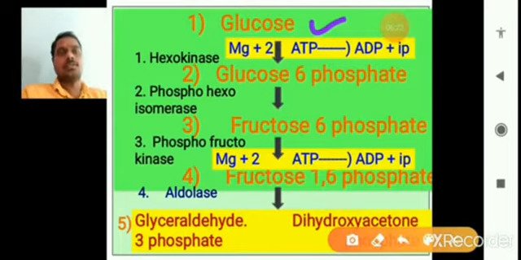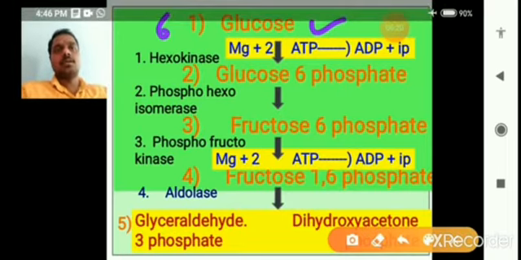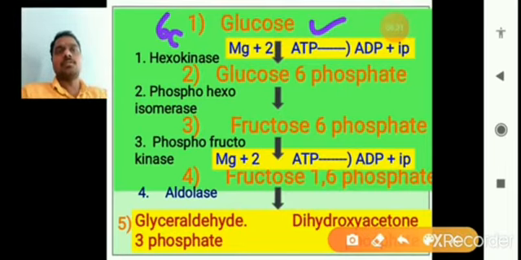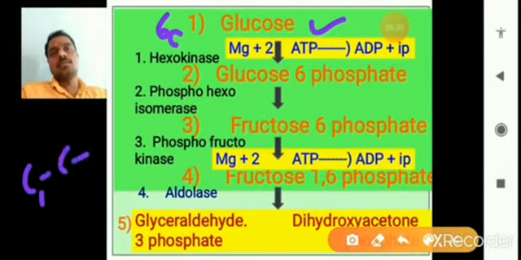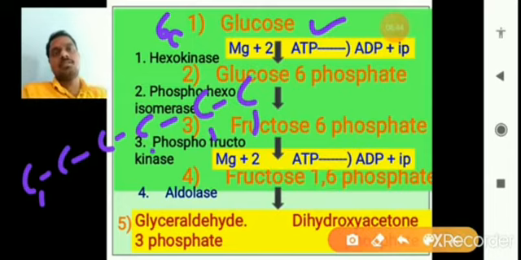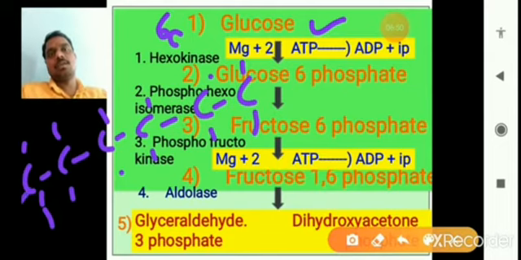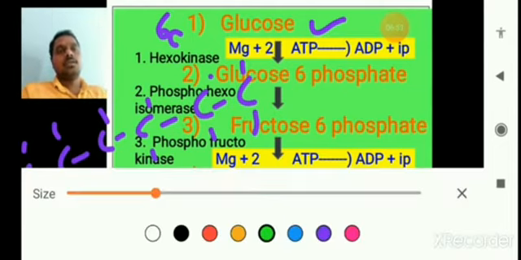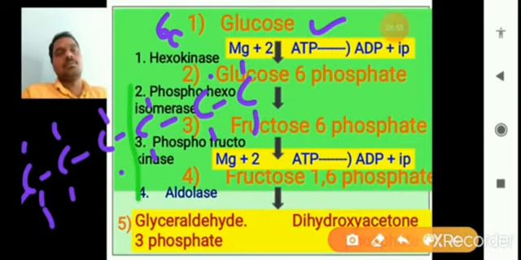Glucose has 6 carbons, C1, C2, 3, 4, 5 and 6, present in its structure. These 6 carbon molecules are converted into 3 carbon molecules, meaning the splitting, or breakdown, occurs. That's why the base molecule of glycolysis is glucose.